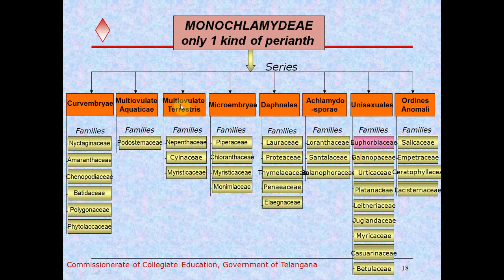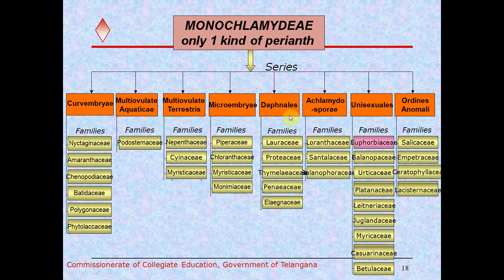And the next one is multi-ovulate terrestres. So the aquatic plants are covered under multi-ovulate aquaticae and the terrestrial plants are covered under multi-ovulate terrestres. These are divided into three families: Nepenthaceae, Cyrillaceae, Myristicaceae. And the next series is Microembryae. So it consists of four families: Piperaceae, Chloranthaceae, Myristicaceae and Monimiaceae.